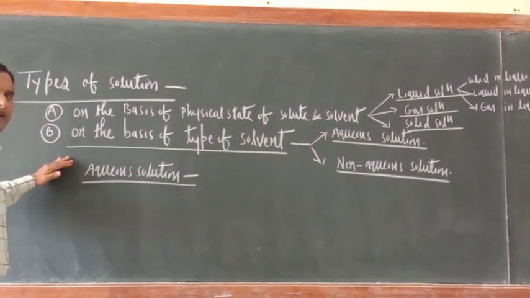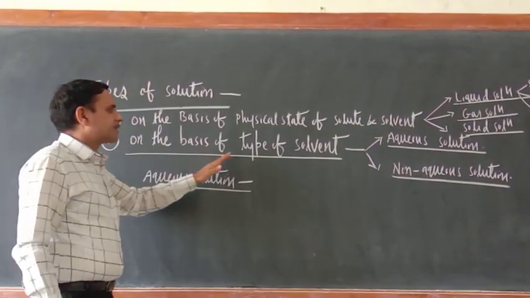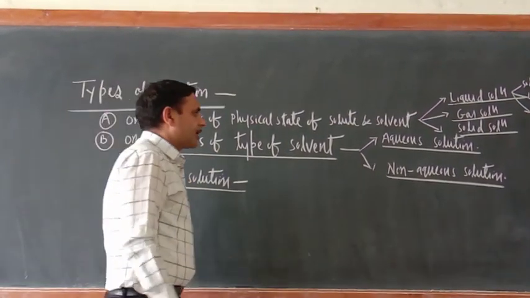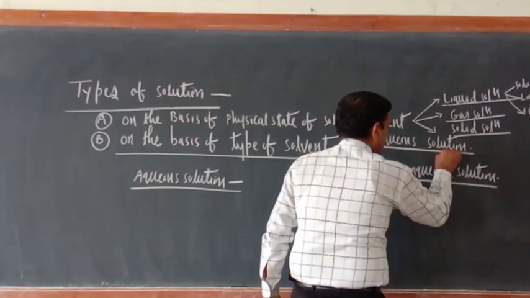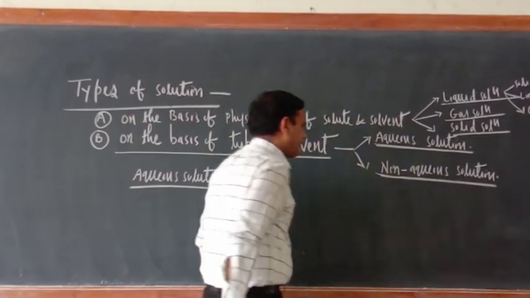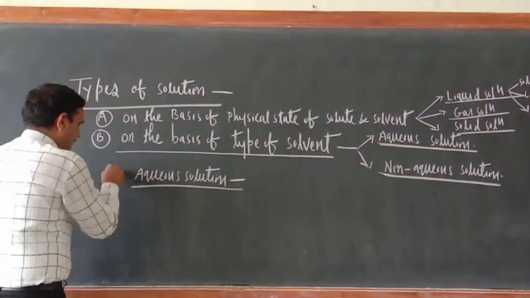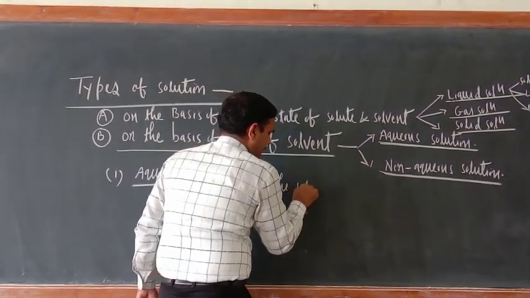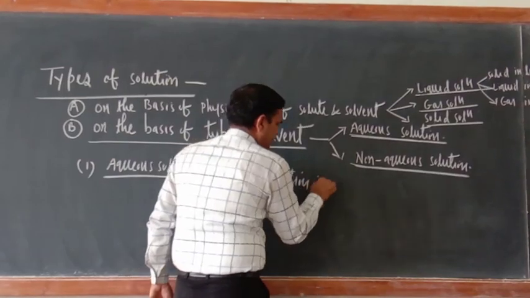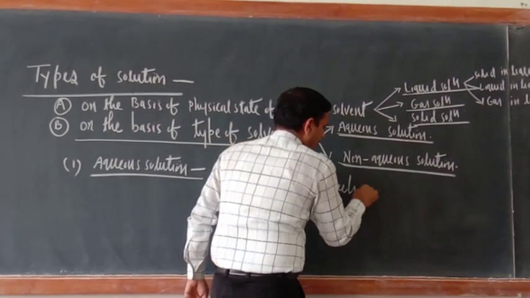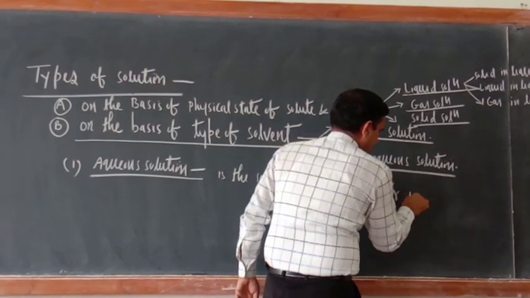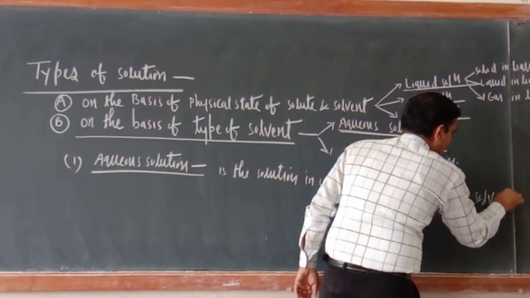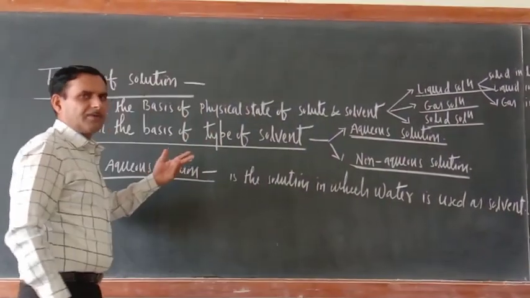Now let us move to the second category of types of solution on the basis of type of solvent. So second classification is based on type of solvent. There are two types. The first one is aqueous solution. Second one is non-aqueous solution. So what do you mean by aqueous solution? The aqueous solution is the solution in which water is used as solvent. No other solvent is used.